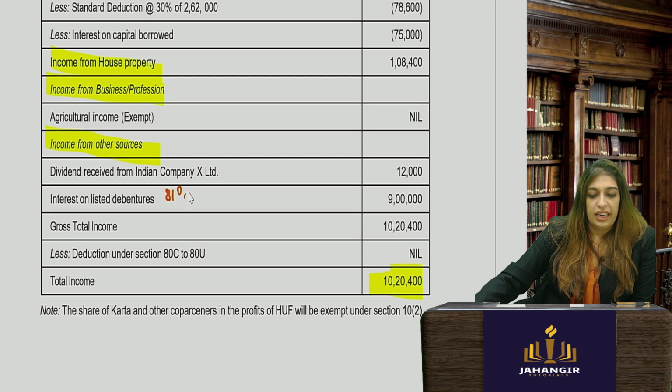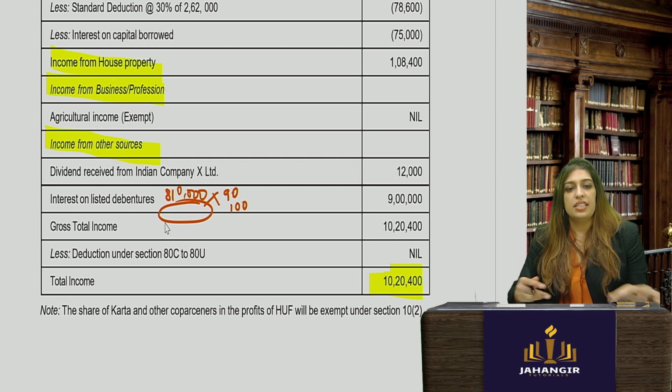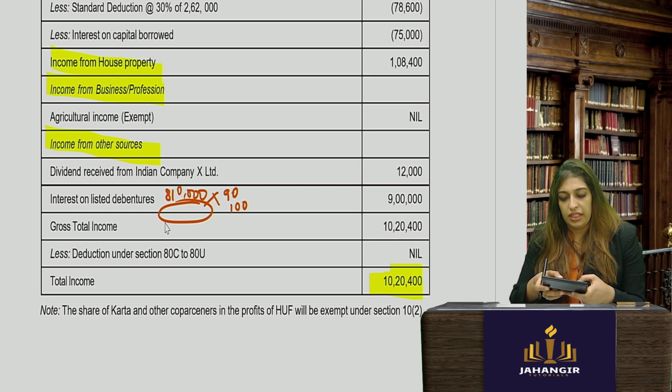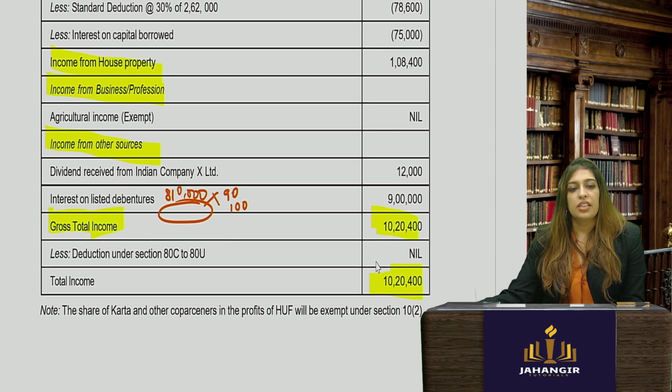If 8,10,000 is 90%, we want 100% because 10% TDS is deducted. How would you know it is 10% TDS? This you should know. For interest, 10% TDS is deducted. So you do this cross multiplication, you should get it. Okay. Now, gross total income. Deductions and you get total income. This is your total income.